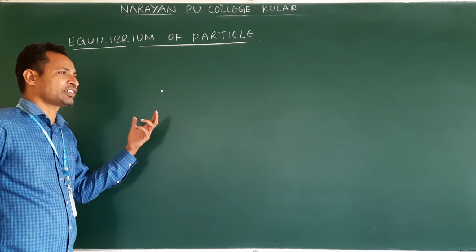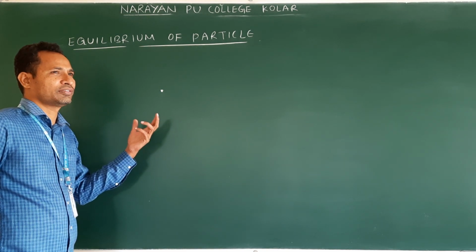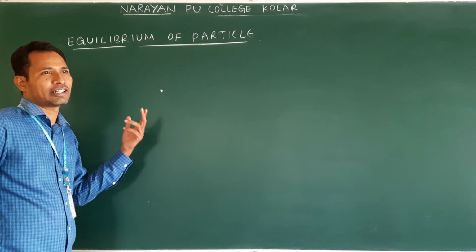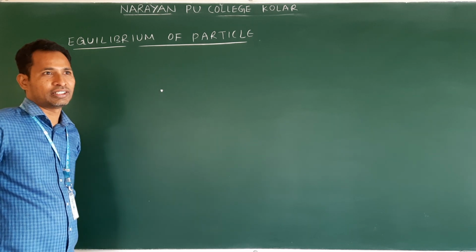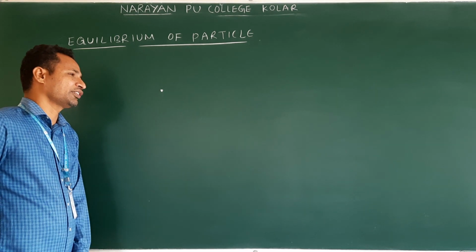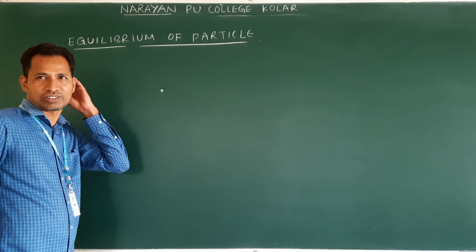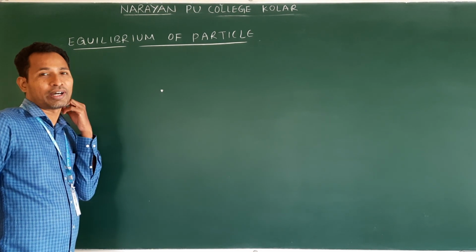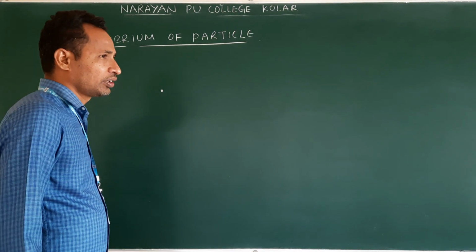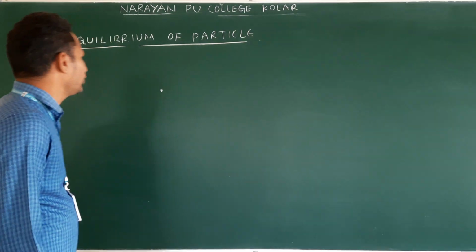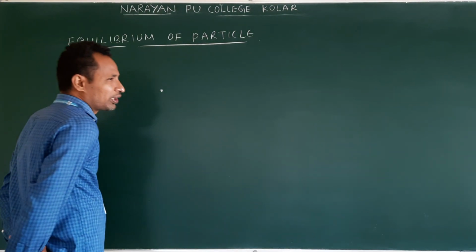If the dimensions of the body are very small when compared to the displacement, there we take it as a point mass. Clear? Or point object. Not point mass, it is a point object. So like that. Here also you take one particle.